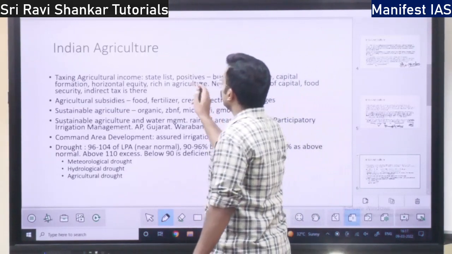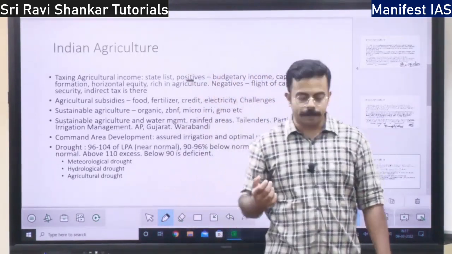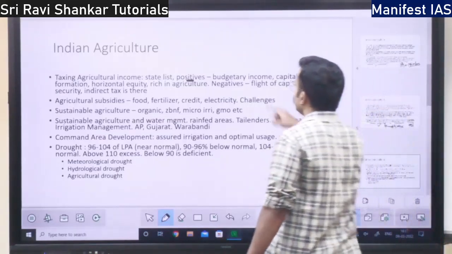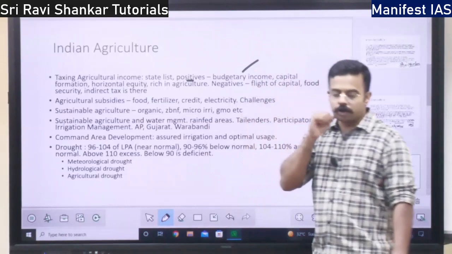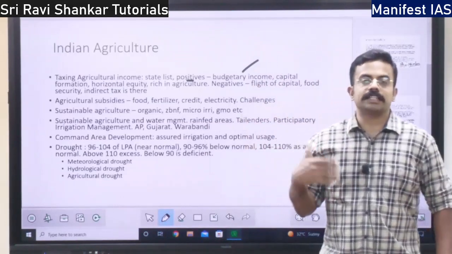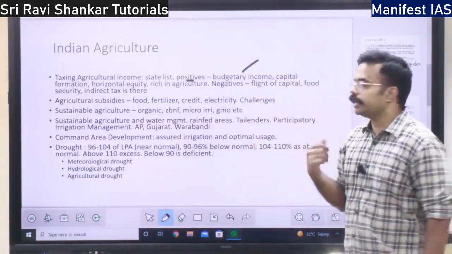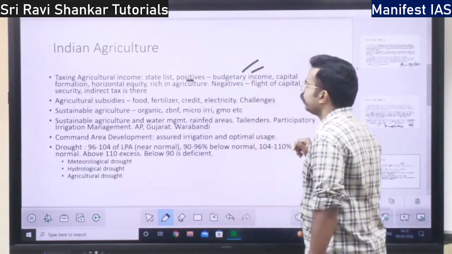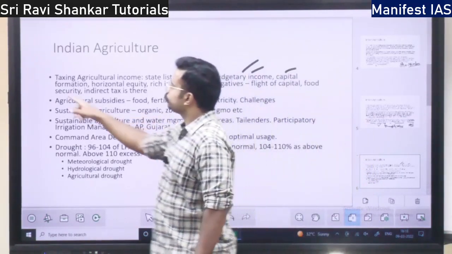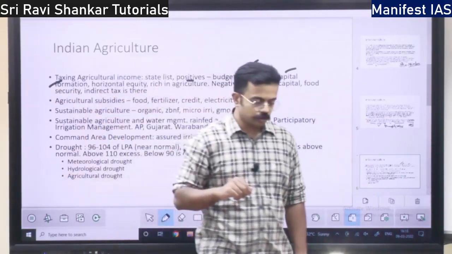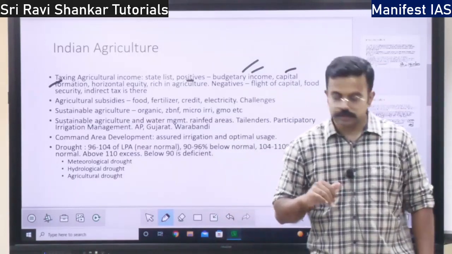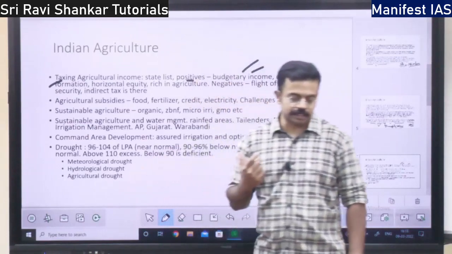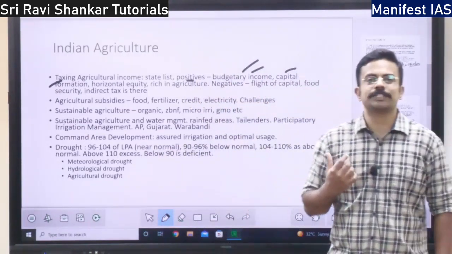So what will be the positive? What will be the benefit if the agriculture is taxed? The first benefit is it will lead to more and more tax revenue to the government, that is budgetary income to the government. Then it will lead to capital formation, right? So if the agricultural income is taxed, what happens? More and more capital formation, that is more and more investment.